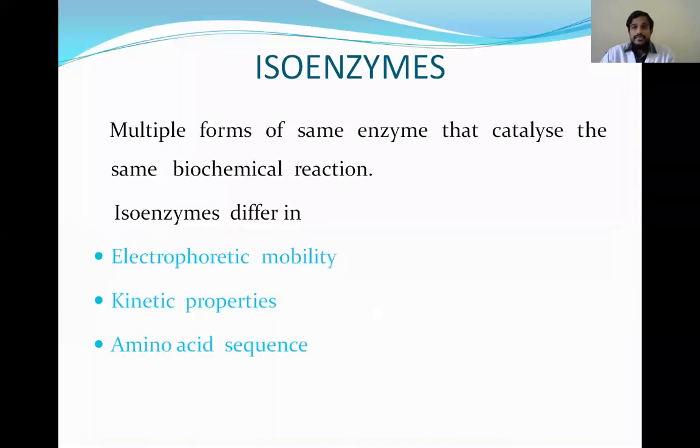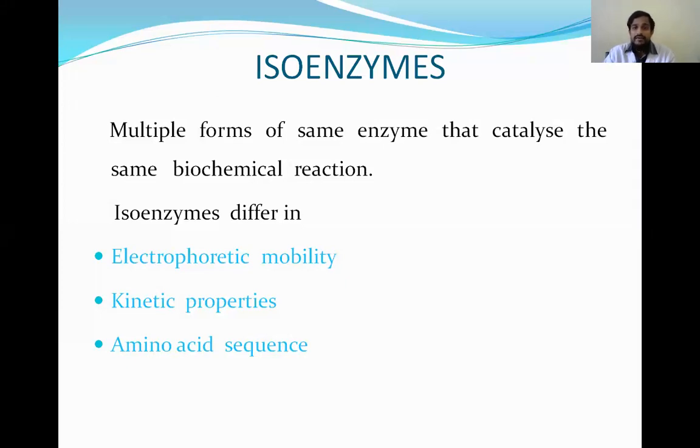And coming to isoenzymes, they are part of enzymes, and these are important because they are helpful in the diagnosis of diseases. Isoenzymes are multiple forms of the same enzyme that catalyze the same biochemical reaction. The main difference in the isoenzymes is their site of production; they are produced from different origins.